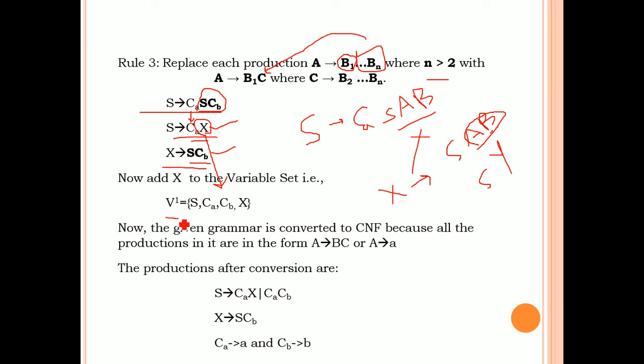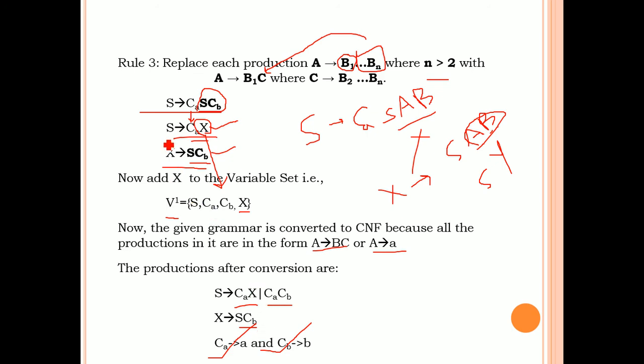Now the Chomsky normal form variable set is S, CA, CB are new non-terminals for the terminals and X is after applying rule 3. So now the given grammar is converted into CNF because all the productions are in the form of either A tends to BC or A tends to a. All the productions on the right hand side are two-length productions.